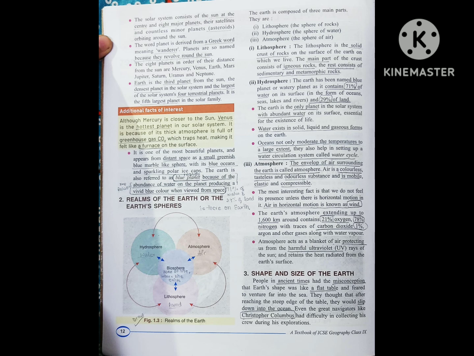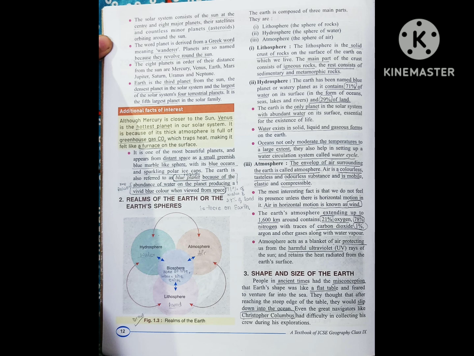And the next point is the word planet is derived from the Greek word meaning wanderer. Planets are so named because they revolve around the sun. So this point says that the word planet came from a Greek word that is wanderer, and it is given the name wanderer because the planets revolve around the sun, and because they are revolving around the sun they gave it the name wanderer, which means planet.